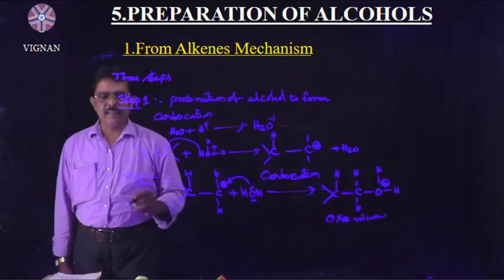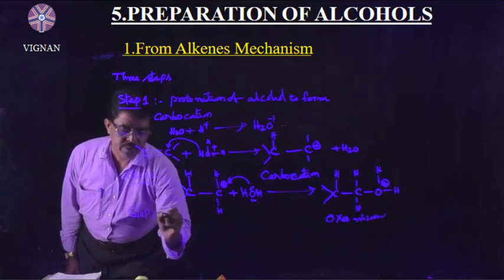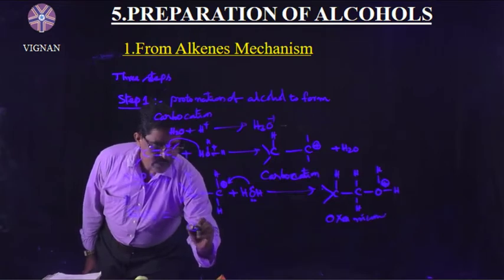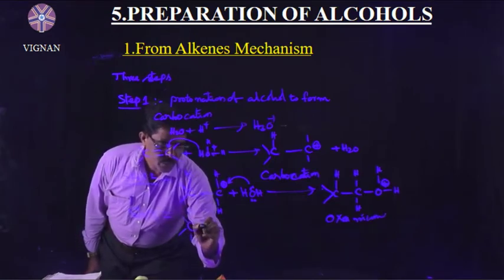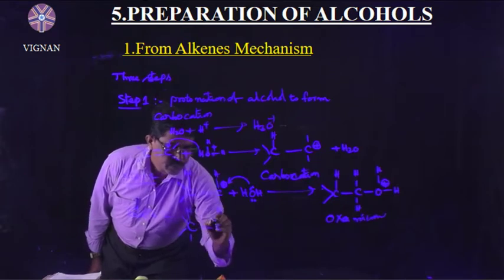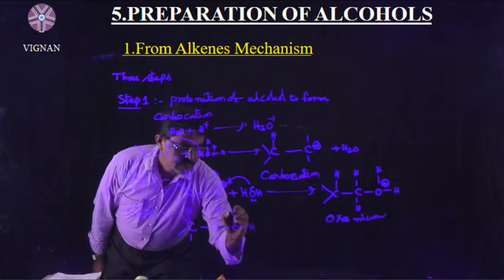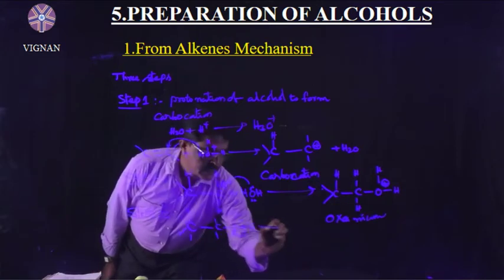In the third step, step 3, this oxonium ion loses a proton.